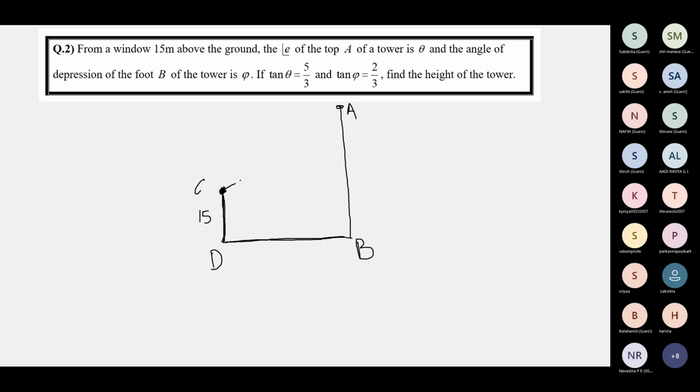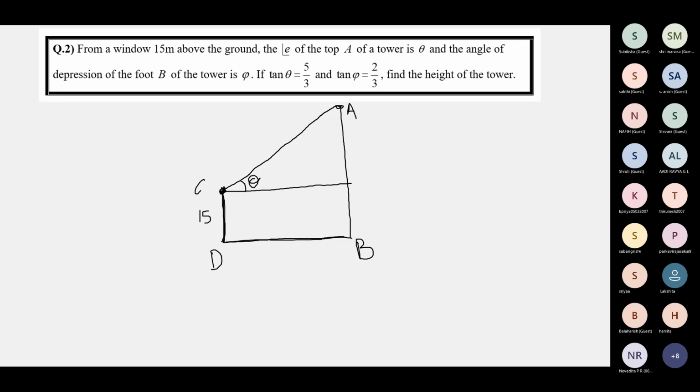So see here, this is the line of sight connecting the eye of the observer and the top of the tower. The angle of elevation is theta. The horizontal is the line through the eye of the observer, so this will be the horizontal line. The angle measured, the angle of elevation, is theta.